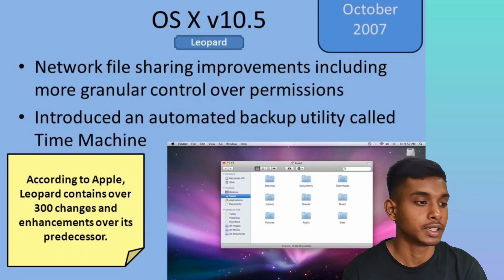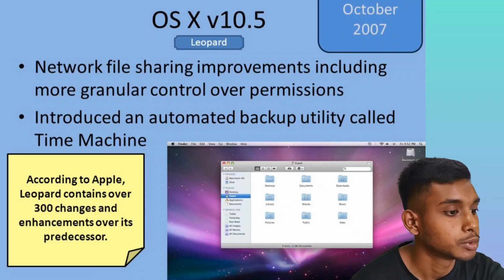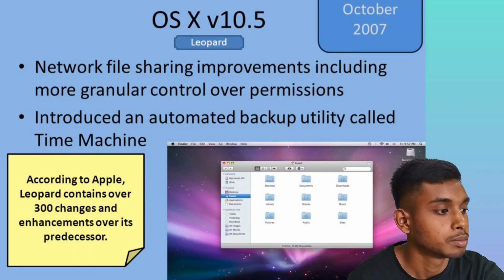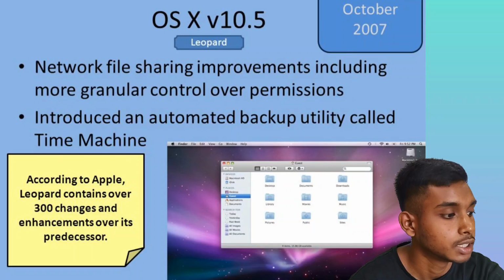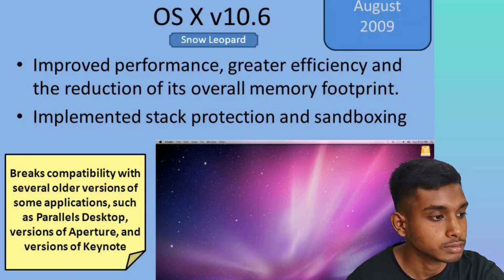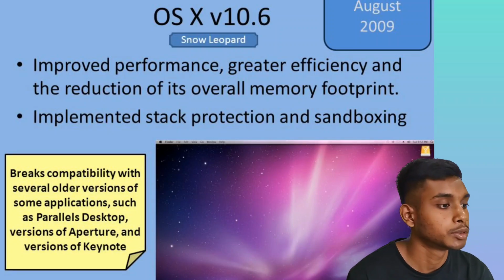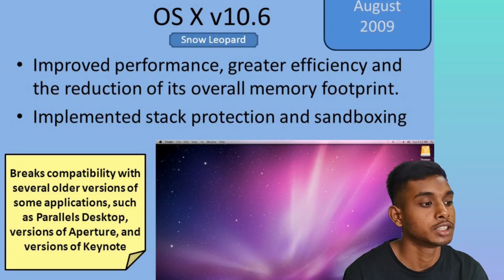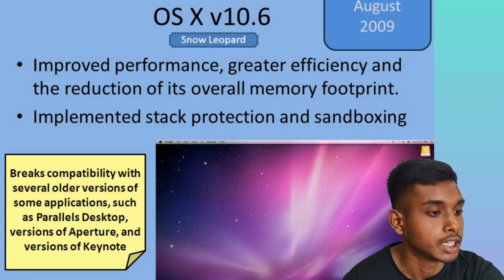OS X version 10.5, Leopard, October 2007, brought network file sharing improvements including more granular control over permissions, and introduced an automated backup utility called Time Machine. According to Apple, it had 300 changes. OS X version 10.6, August 2009, Snow Leopard, improved performance, data efficiency, and reduced its overall memory footprint. It implemented stack protection and sandboxing.